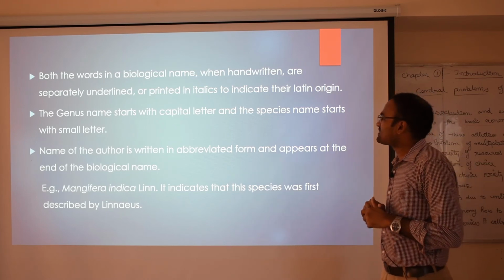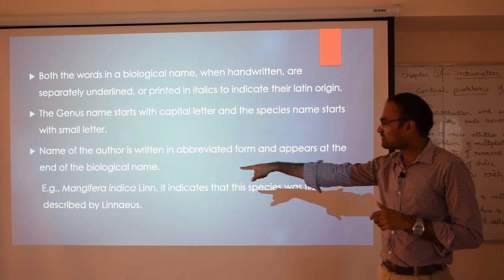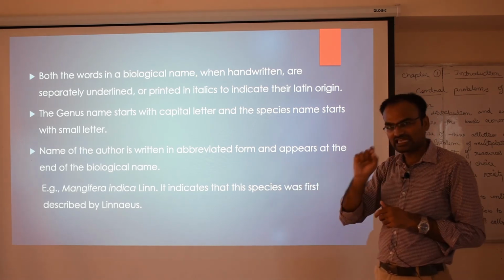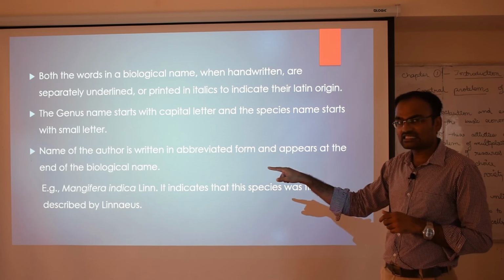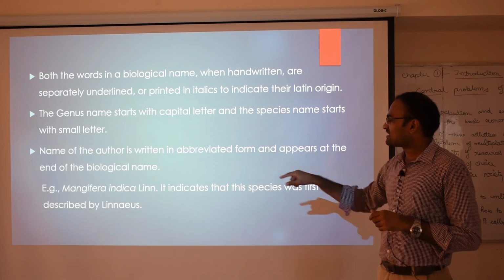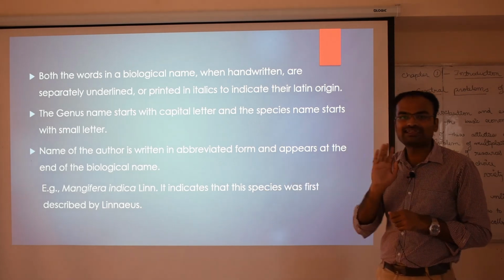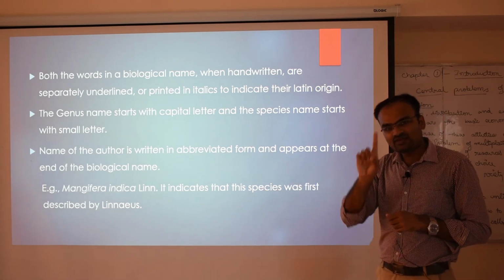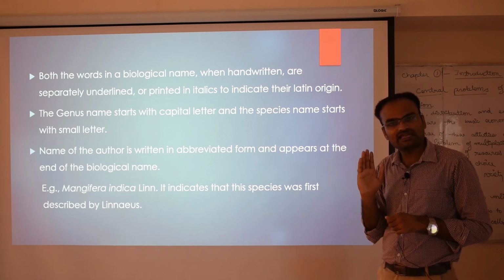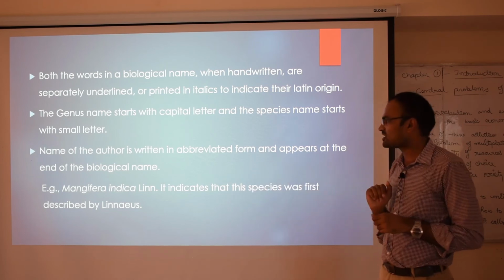The genus name starts with a capital letter and the species name starts with a small letter. In Mangifera, M, the genus name, only the first letter of the genus starts with a capital letter. The remaining letters in the genus name are small letters. And the species name starts with a small letter. That means all the letters in the species name should be small letters, so only the first letter of the genus should be a capital letter, and there should be a space between the genus name and the species name.